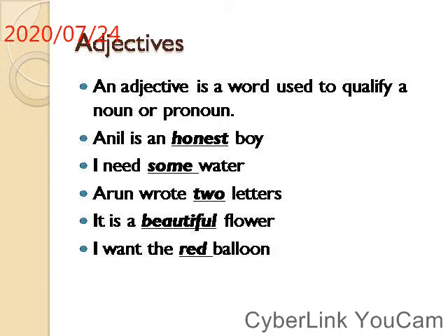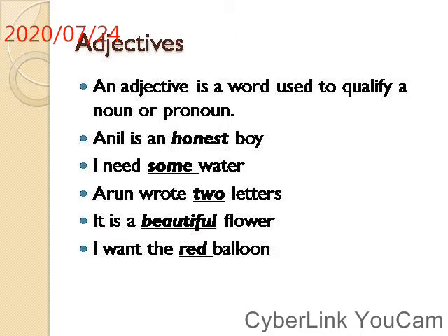It is going to modify. So see the examples here. Anil is an honest boy. I need some water. Arun wrote 2 letters. It is a beautiful flower.